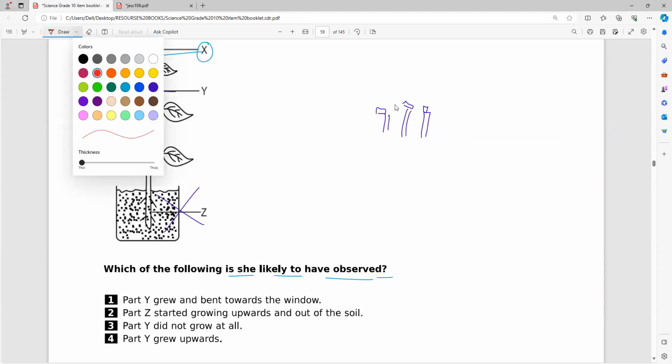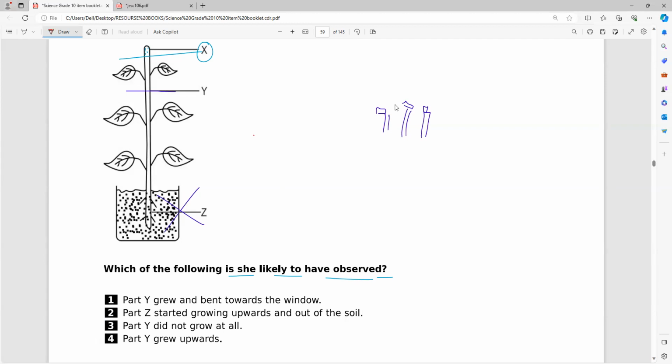So if you cut the apical meristem, then what will happen? Imagine up to here, they made a cut. Then what will happen? This part will never grow because there are no auxins. This part will never grow. So which part will grow? Everybody, which part will grow? If you cut X or Y, whatever it is, which part will grow?